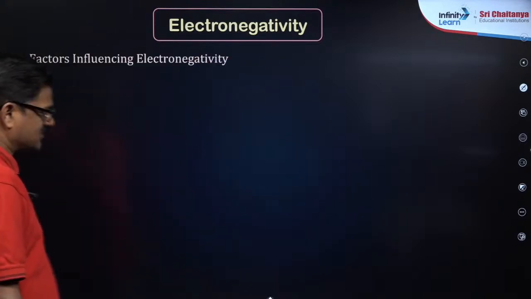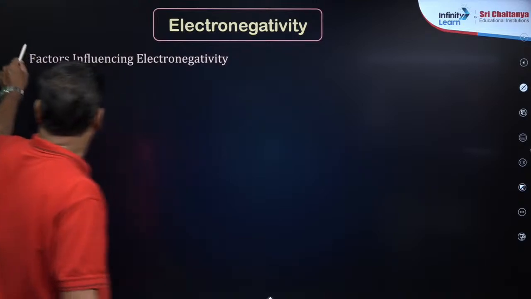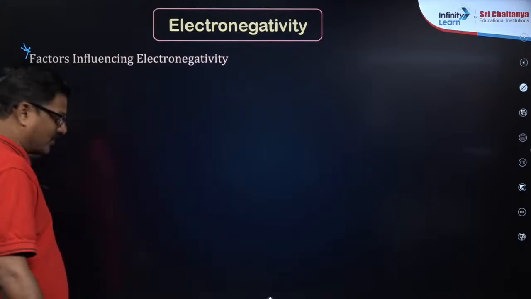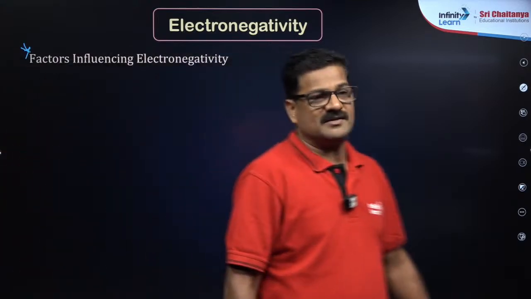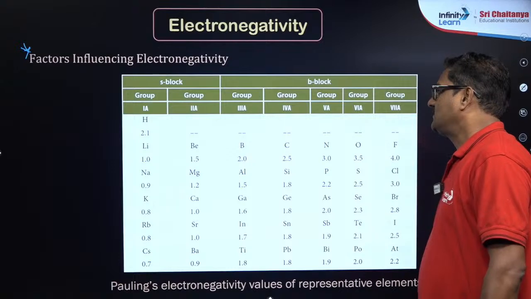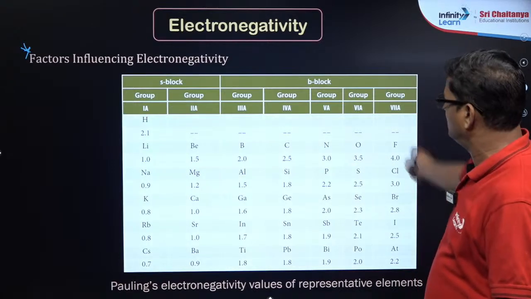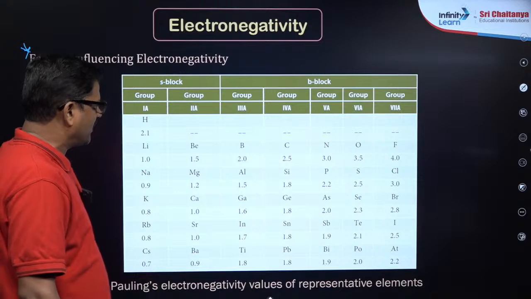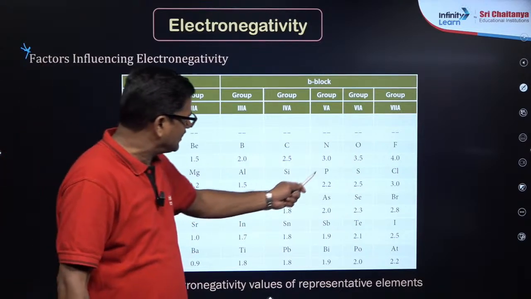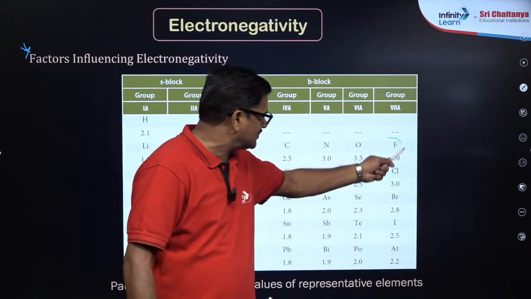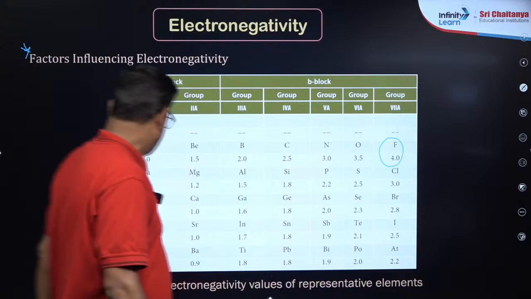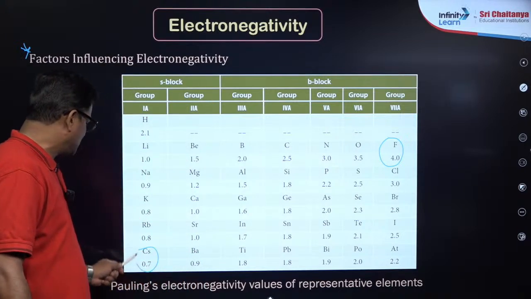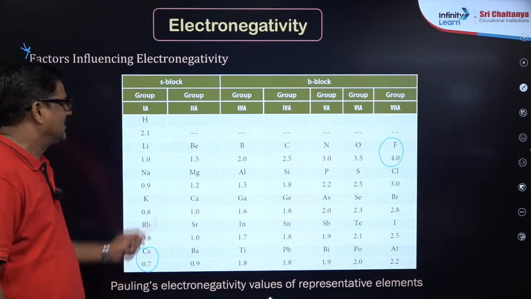Now the factors influencing electronegativity, this is very, very important. Looking at Pauling electronegativity for the representative elements, the highest electronegativity is with fluorine and the lowest is cesium.